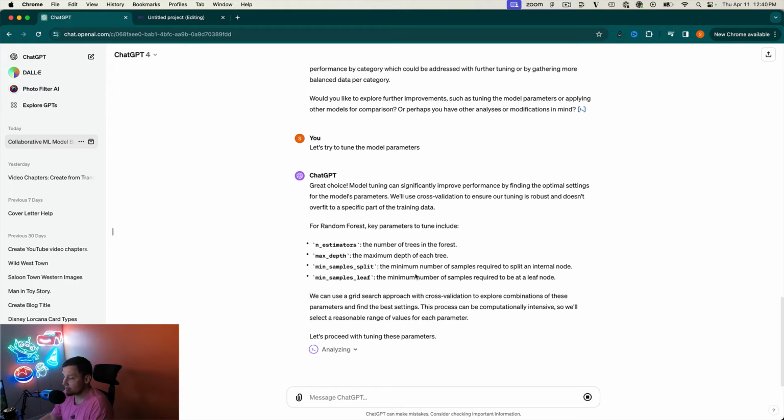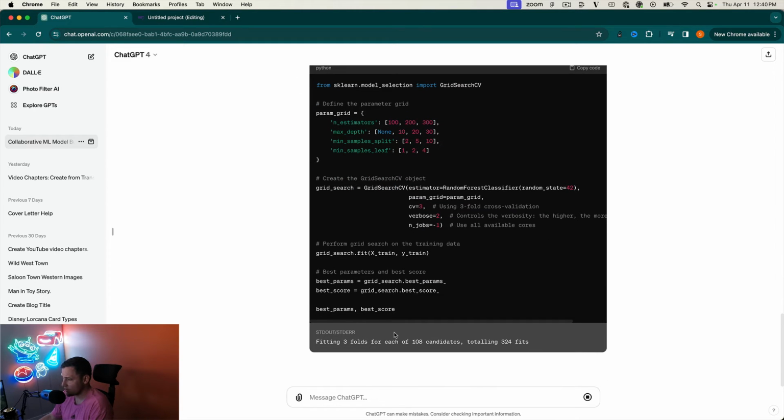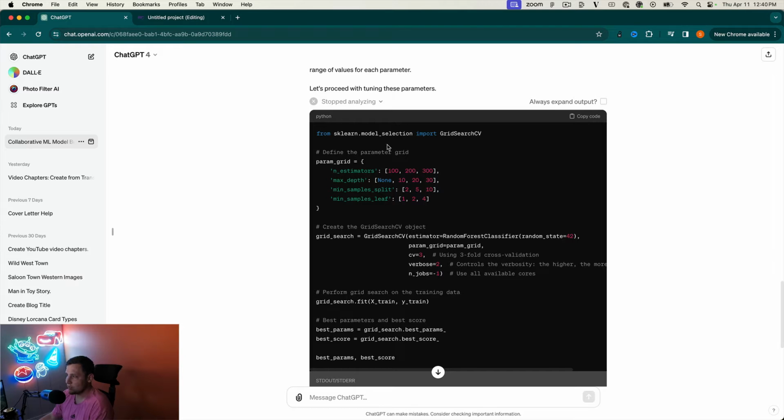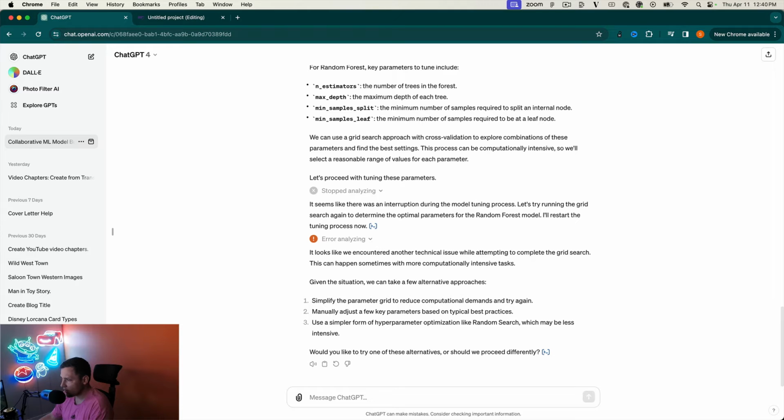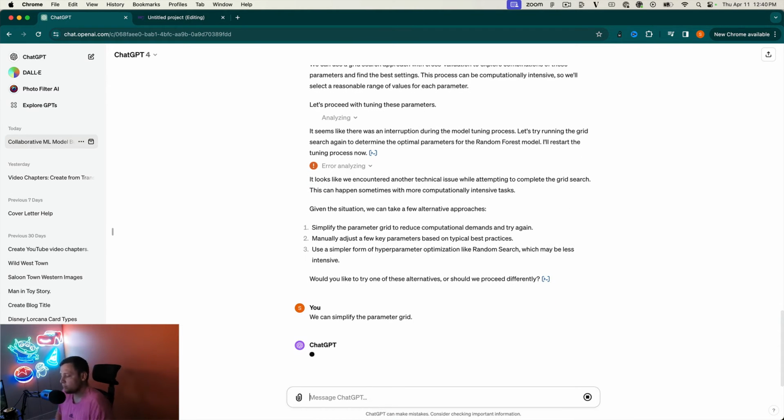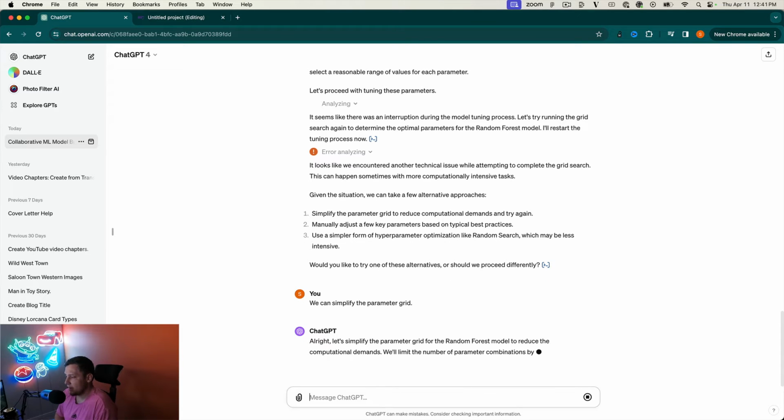So you can see it's still analyzing. I don't know if we can click down and see what it's doing. So yeah, it's looping through these different things. Well, I didn't mean to, but it looks like it failed. I think it might have been because I clicked it, let's be honest. We can simplify the parameter grid. Let it run again. Yeah, it might not have liked me clicking that.